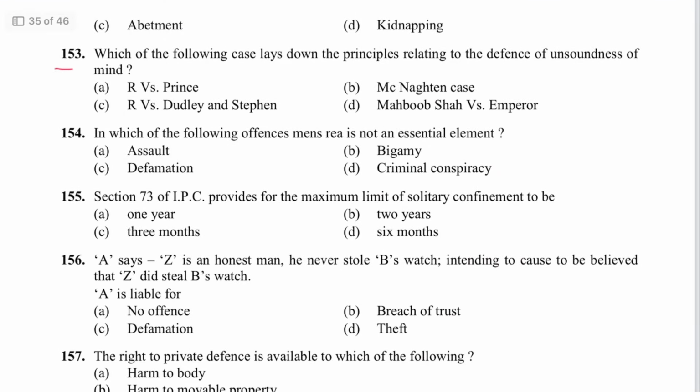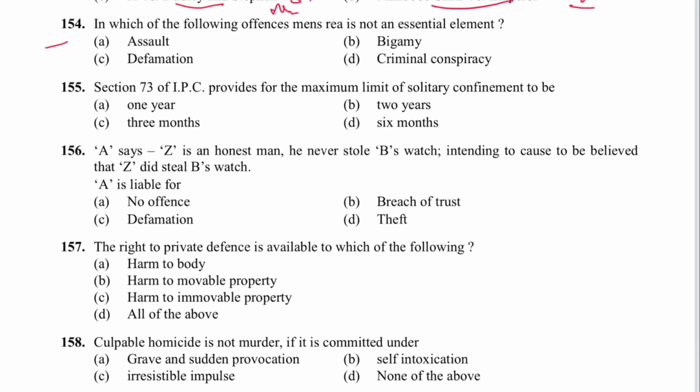Next 153. Which of the following case lays down the principle relating to defense of unsoundness of mind? That is McNaughton case. B is the answer. R versus Prince is on mens rea. Dudley and Stephens is on section 81 necessity. Mahbub Shah versus Emperor is common intention and similar intention differentiation. Next 154. In which of the following offense mens rea is not an essential element? It is bigamy. B is the answer. Where bigamy is provided, 494 and 495. Criminal conspiracy 120A. Assault 351. Defamation 499.